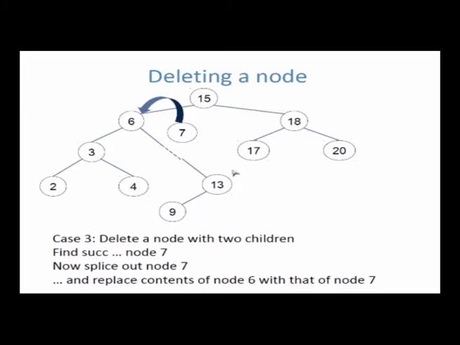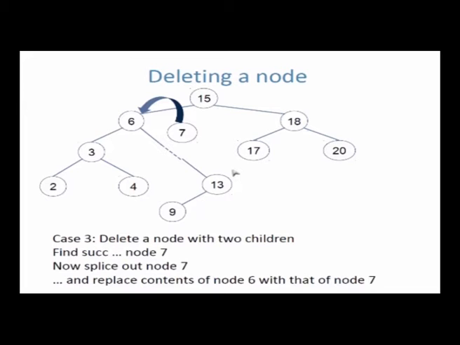So the algorithm for deleting a node with 2 children is very simple. We reduce it to the one child case. How do you reduce it to the one child case? You need to find a node which has one child. Which node will you find? Take the successor of the node. We know this node has 2 children, so it has a right child. Therefore the successor of that node should be in the right child, and not only should it be in the right child, it will be the minimum of the right child.